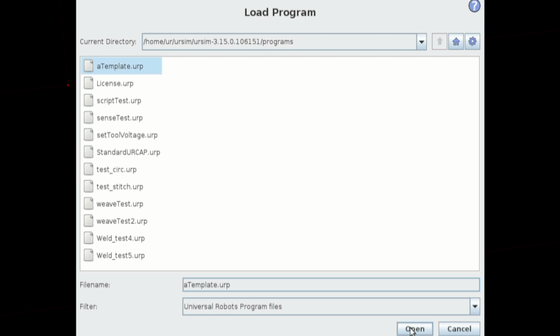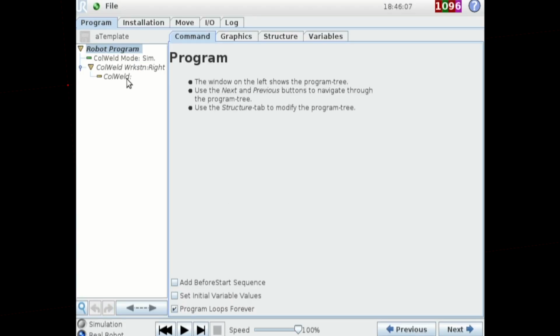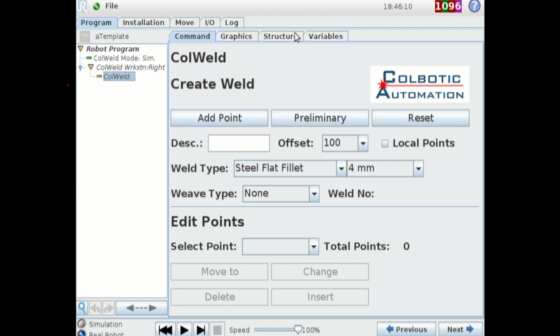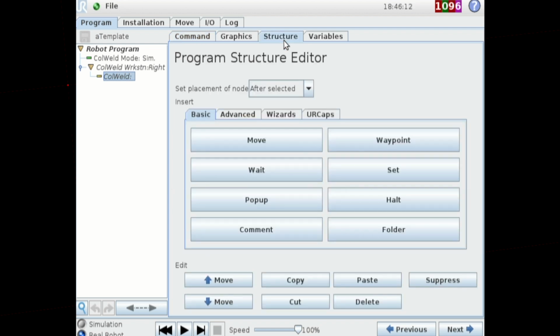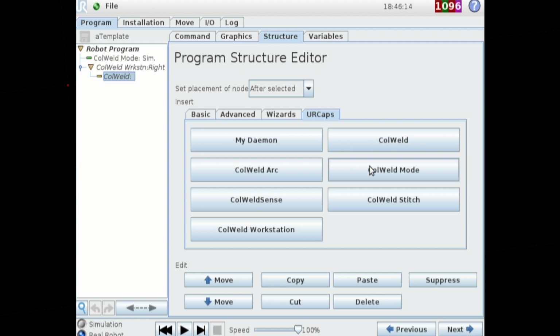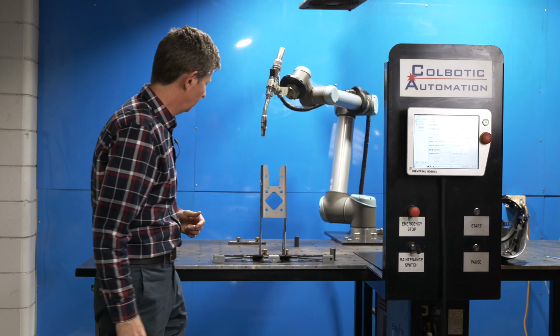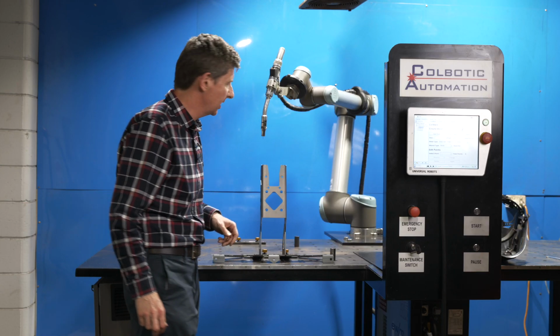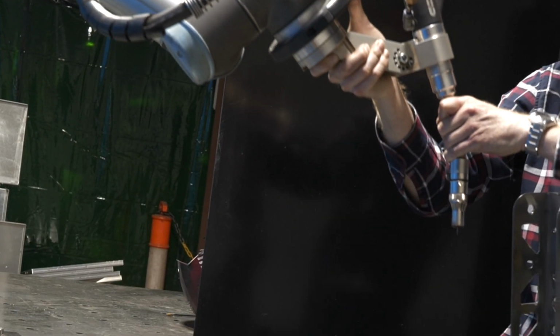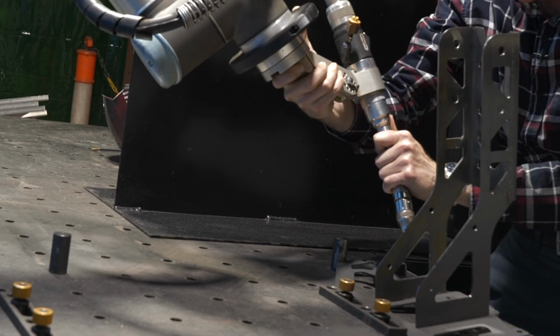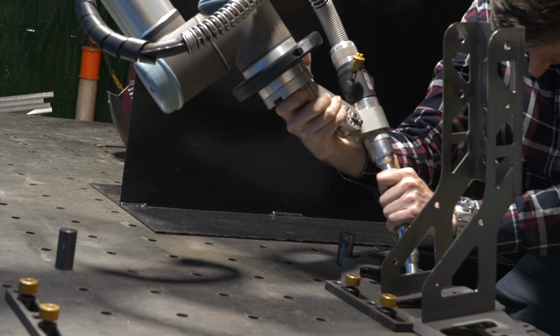Once we've done that, we have 3 welds, so we need to put 3 ColWeld nodes in our program structure. So we go to the Structure tab, and we've already got one, so we just click on ColWeld twice, and that gives us our 3 welds. So the first weld we will do on this right hand side, and we will move the torch down to create that tack weld.